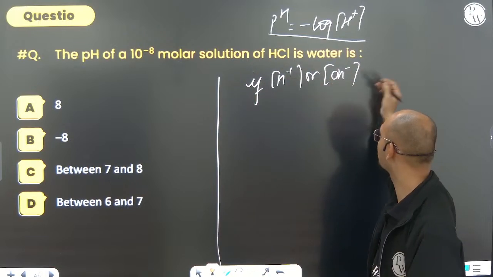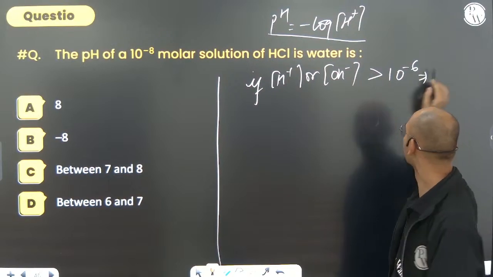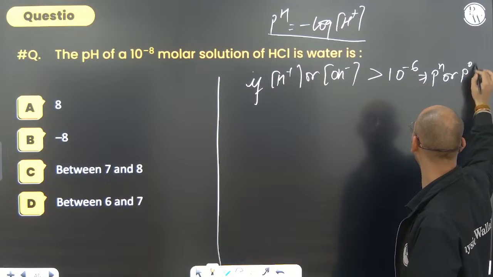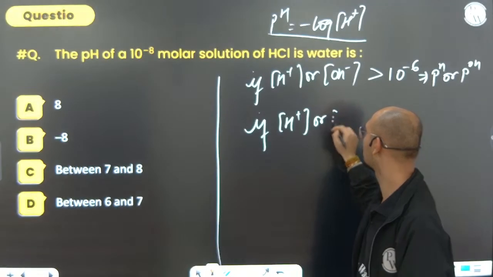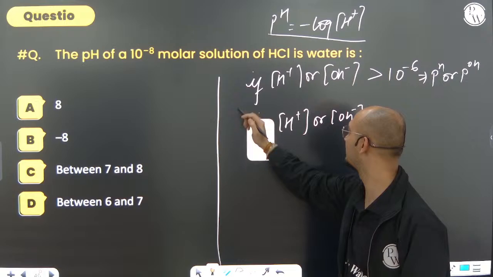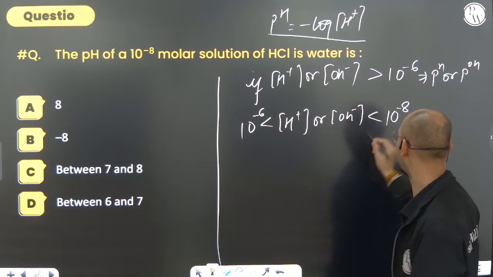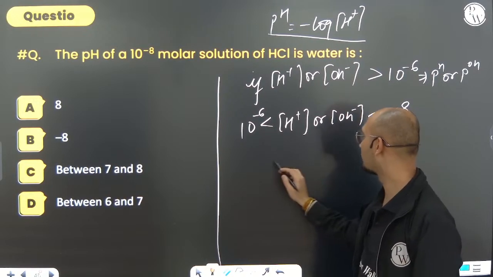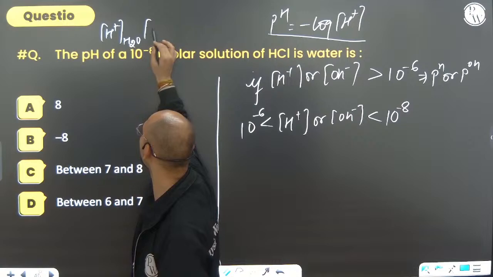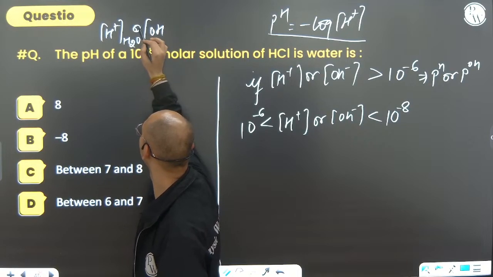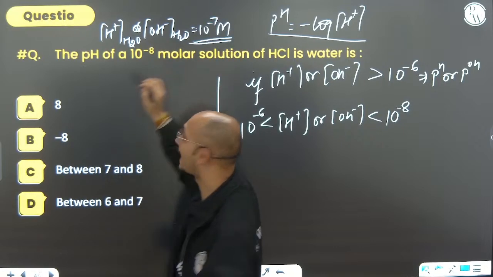If H ion or OH minus ion concentration is more than 10 to the power minus 6, directly use the pH or pOH formula as it is. But if H ion or OH ion concentration is less than 10 to the power minus 6 but more than 10 to the power minus 8, then you have to keep in mind that H ion or OH ion concentration from water is 10 to the power minus 7 molar at 25 degrees Celsius.